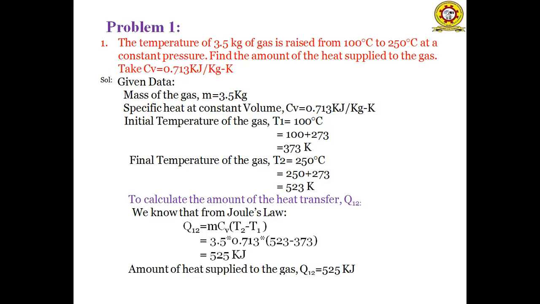So what we have to calculate? The amount of the heat transfer for the process Q1,2. So 1 represents the initial condition, 2 represents the final condition. We know that from Joule's law, Q1,2 is equal to the rate of change of internal energy, which is equal to mCv(T2 minus T1). We know the values of m, Cv, T1, T2 from the given data. By substituting these values, we'll get Q1,2 as 525 kilojoules.